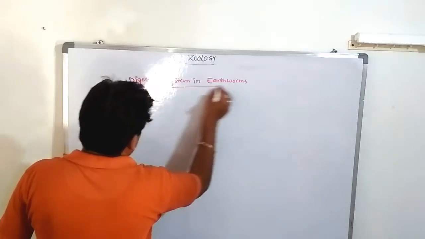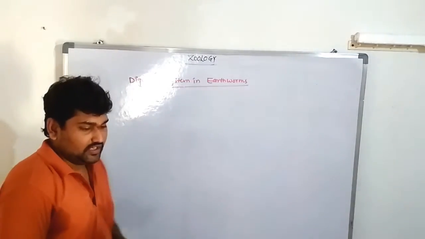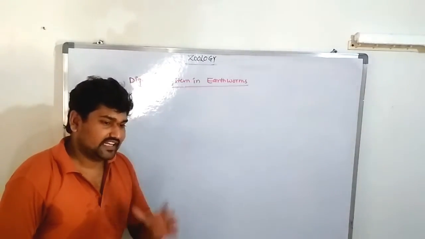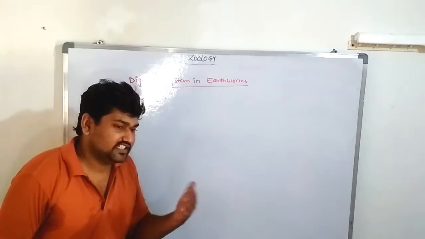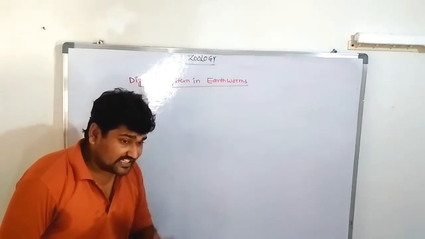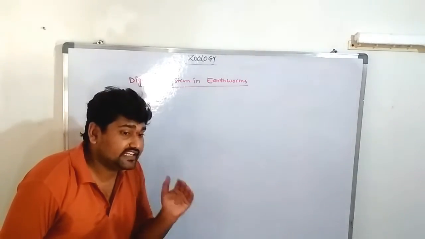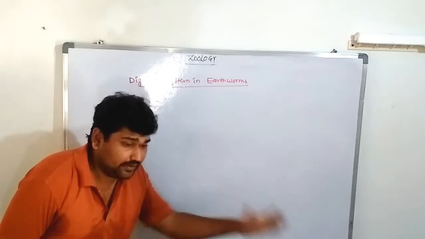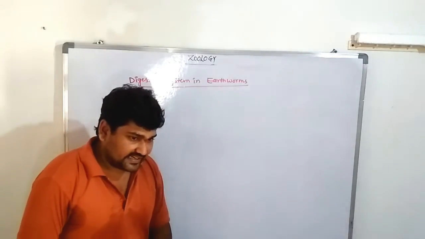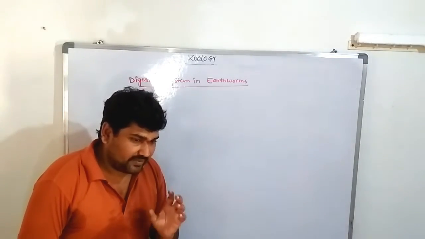The digestive system. First, what is the meaning of digestion? What is the digestive system? The Annelida phylum has the highest level of organization. So what is digestion? Digestion is nothing but the conversion of complex molecules into simple ones.